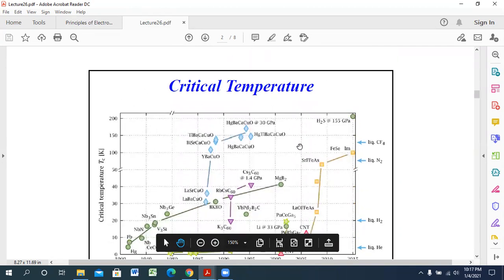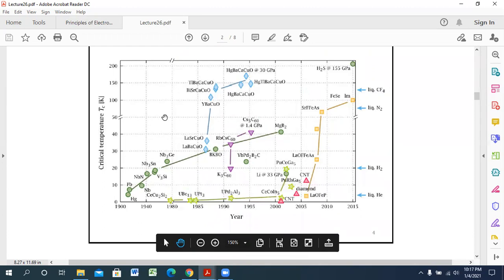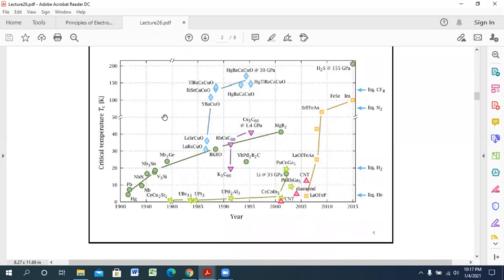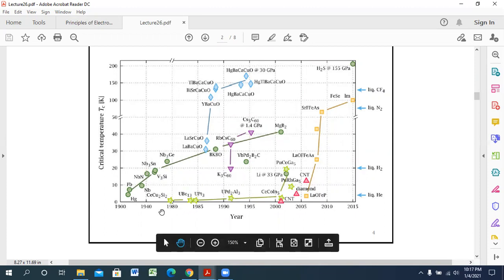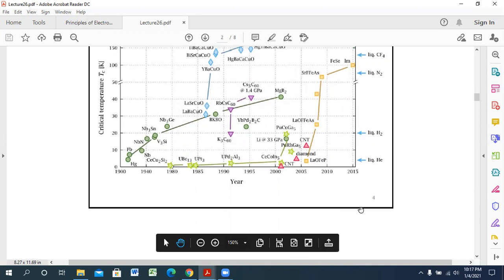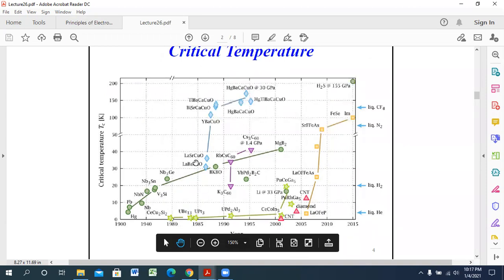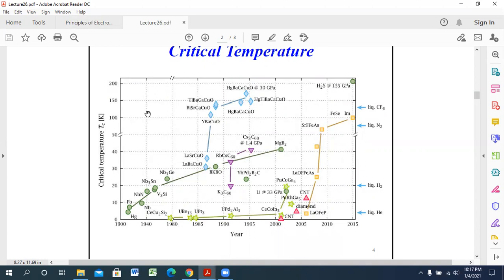Look, this one is an analysis of critical temperature, and for some materials, it was experimented on by scientists from the year 1900 to 2015. There are different types of combinations, and for those combinations, the scientists tried to find out the critical temperature. Okay.